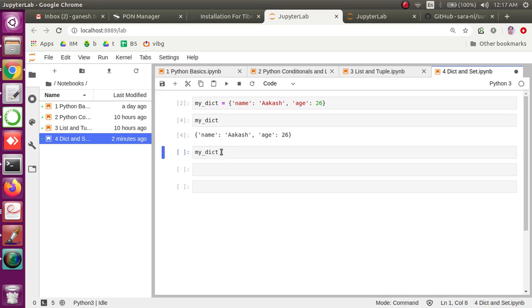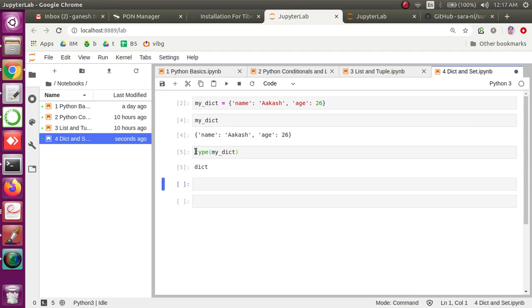This is what the contents of a dictionary look like, and if I check the type, you can see it is a dict type object. Remember there is no sequencing. These items can be stored anywhere in memory, and can be accessed by a key. Akash can be accessed using name, and 26 can be accessed using age.